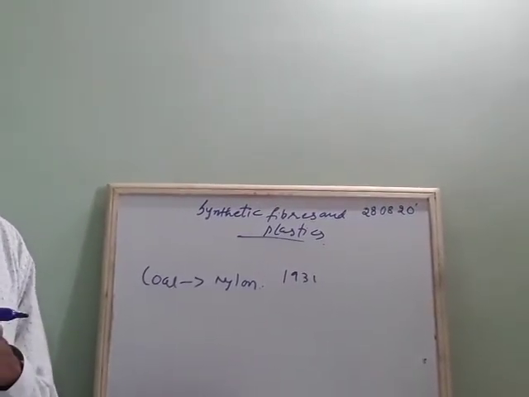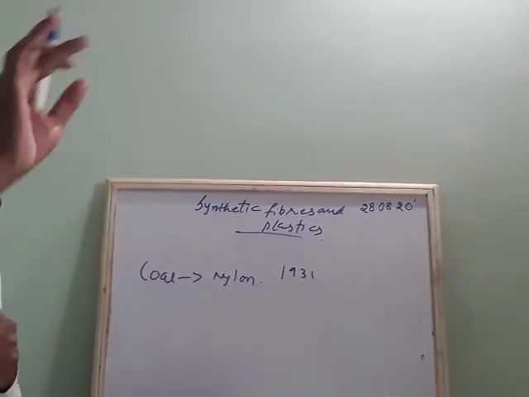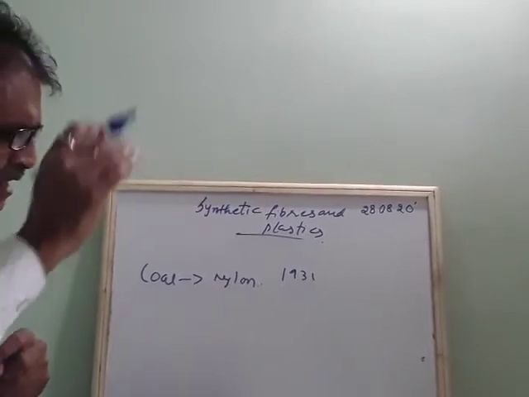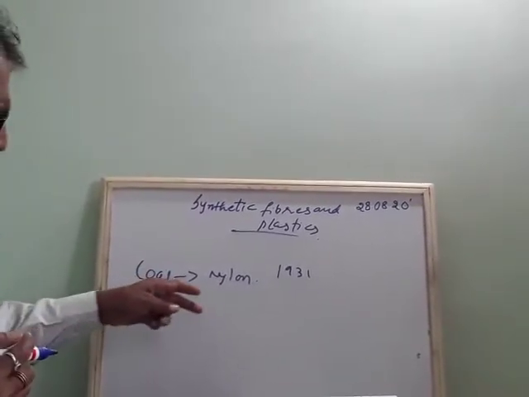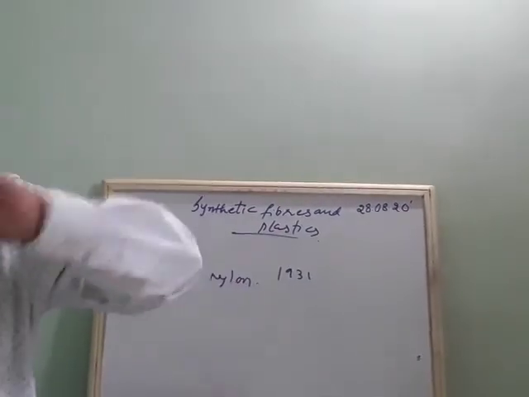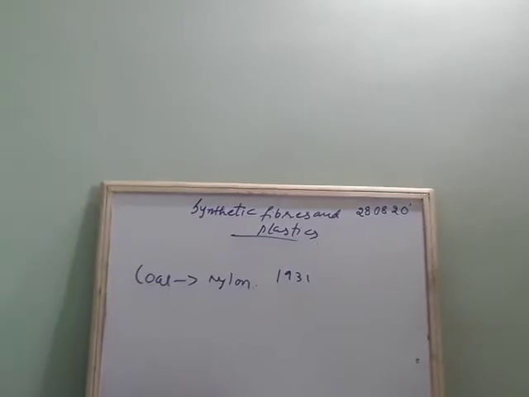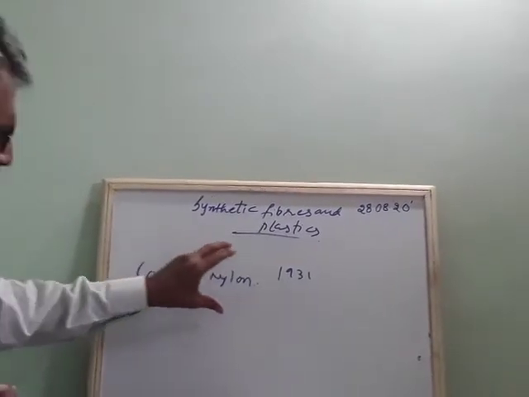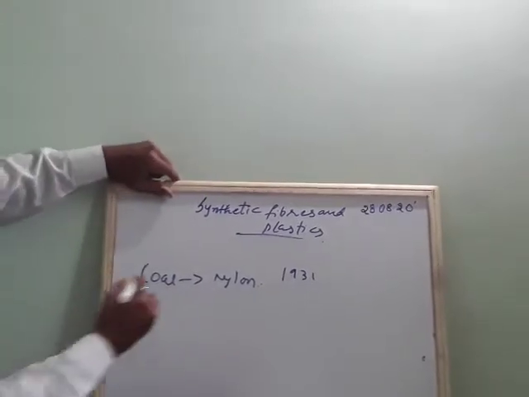Now they are making socks, ropes, even tents, curtains, and toothbrushes. All of them are made of nylon. Daily you are wearing socks, and they are made of nylon. Toothbrush is made of nylon. This nylon was made by both countries, and that's where the name comes from.